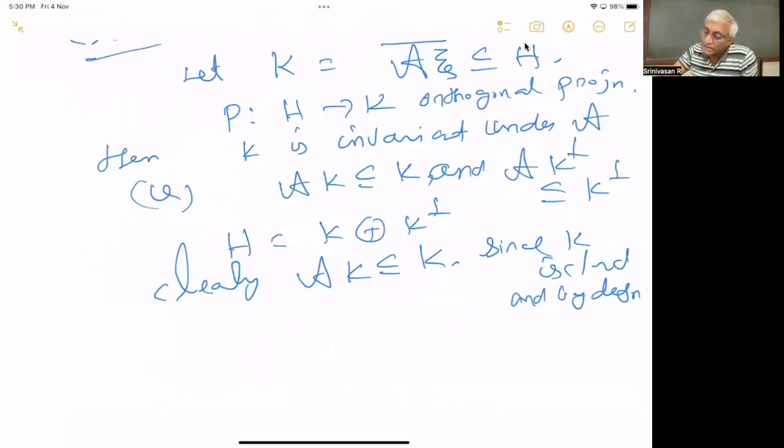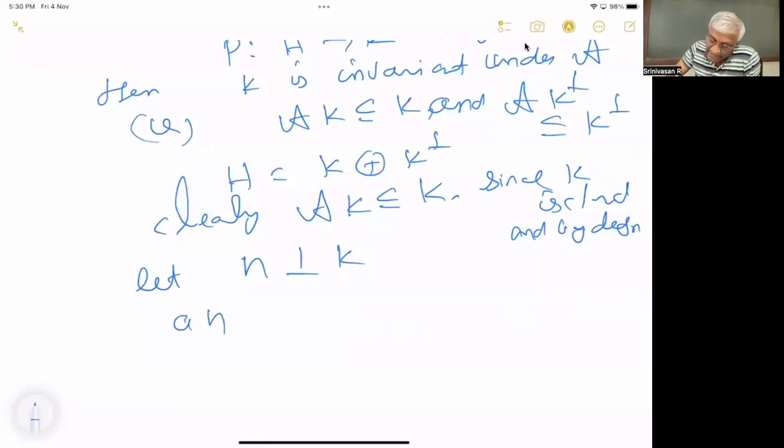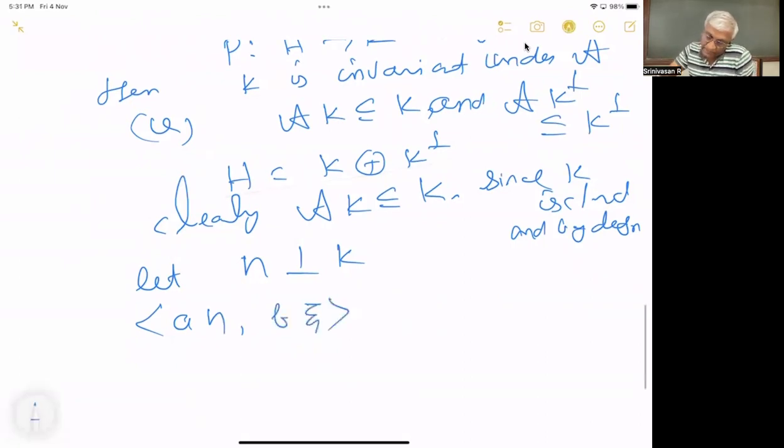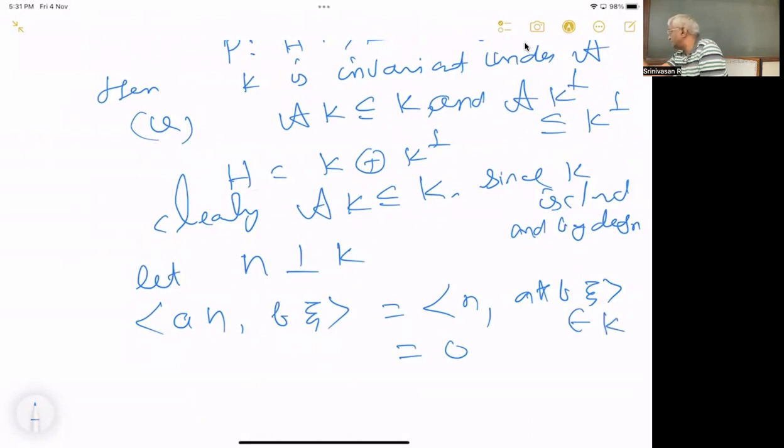Now we want to consider the orthogonal complement. So let eta be orthogonal to K. Then the inner product of A eta with some B xi equals the inner product of eta with A star B xi, which is equal to 0, because B xi is in K, and A star B is in A, it's in the algebra. So this is in K, this is in A xi.